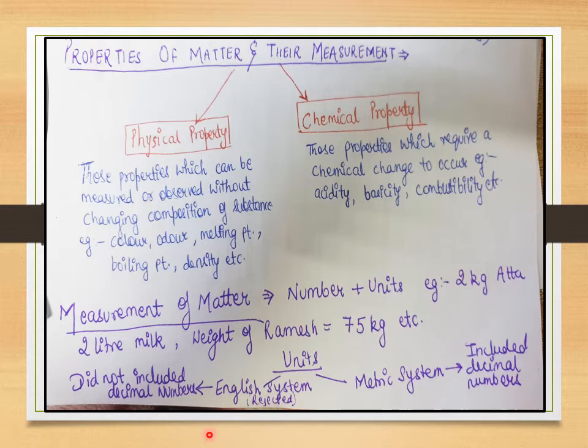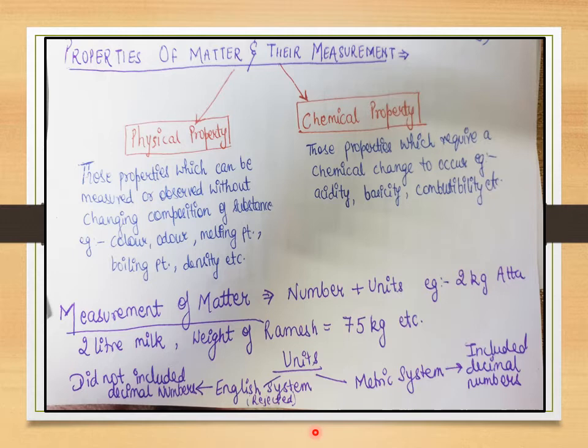If I say please bring 3.5 kilograms of wheat, what the English system used to understand would be 3 kilograms of wheat. So decimal numbers like 0.5 were never included in the English system. So that was the reason why it was rejected. The English system of units was rejected because it never included decimal numbers.